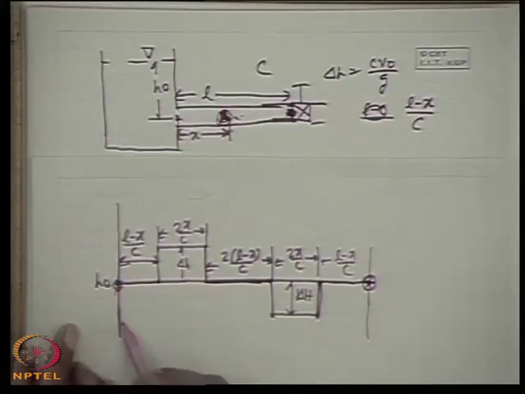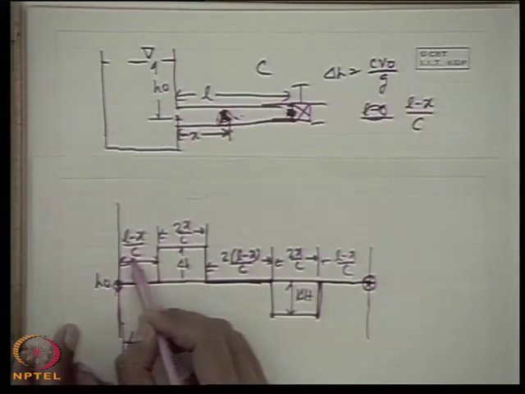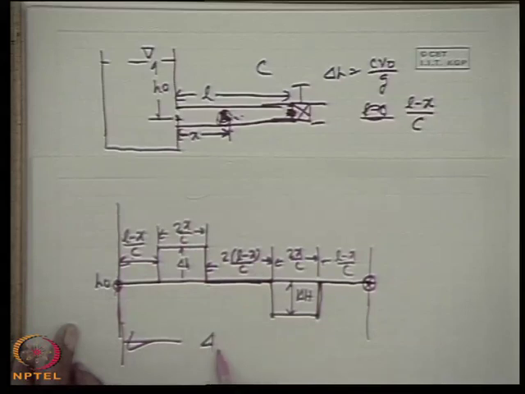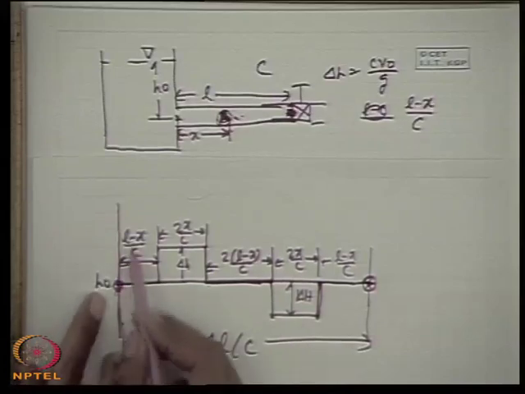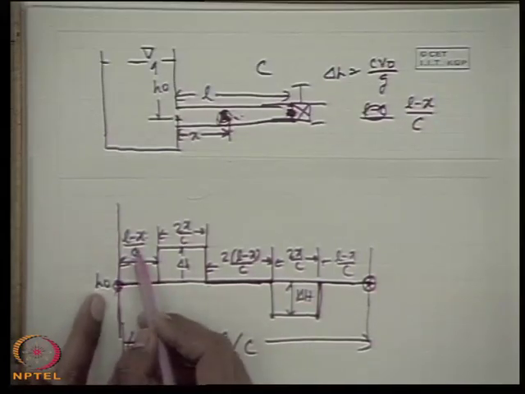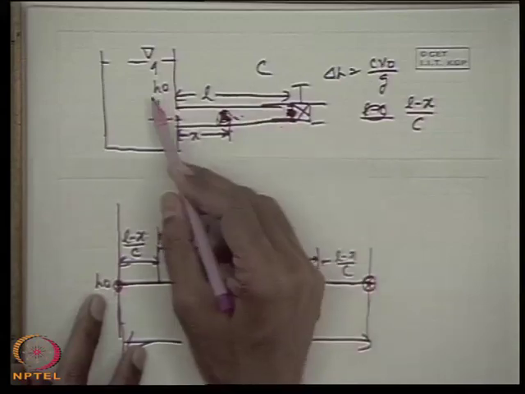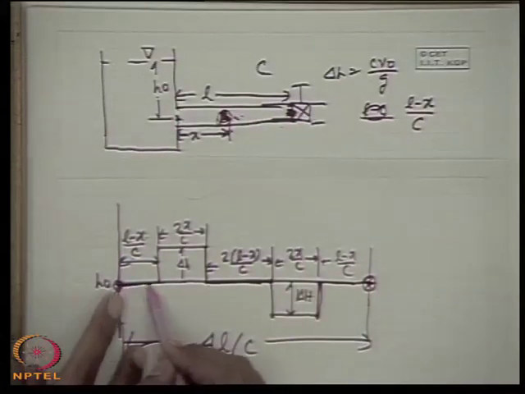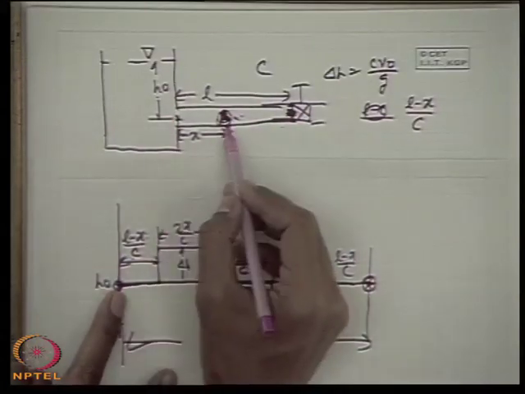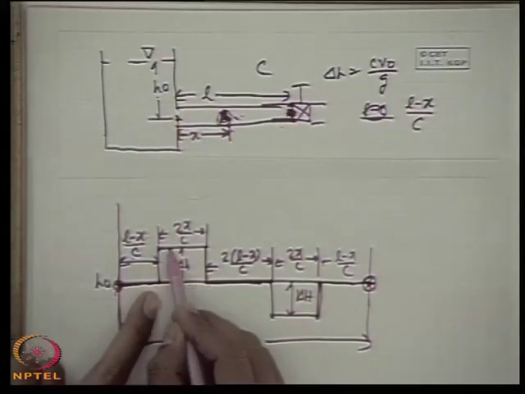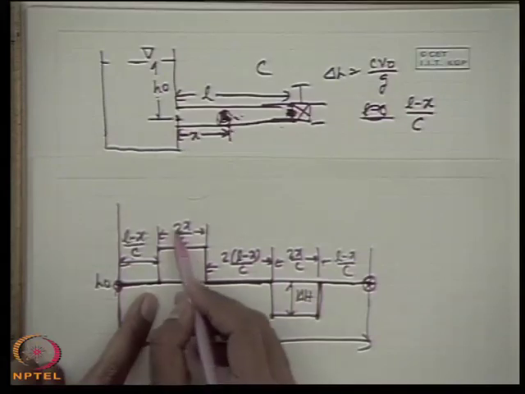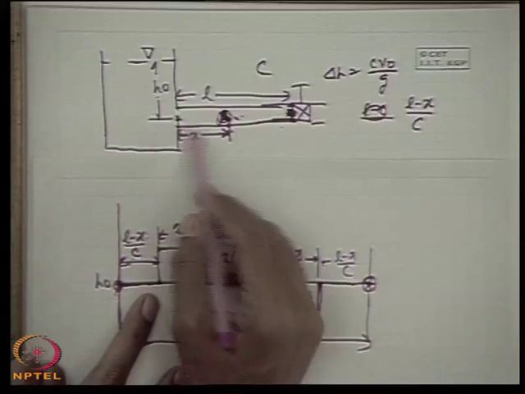So if we add up all this time, L minus x by c, 2x by c and so on, the time period of the cycle is 4L by c. The pressure fluctuation is like that: from t equal to 0 up to a time L minus x by c, where c is the pressure wave velocity relative to the liquid, there will be the initial head H0 at any point x from the reservoir end. Then immediately the pressure will increase to H0 plus delta H, and it will remain at that value over a time interval of 2x by c, where x is the distance from the reservoir end.